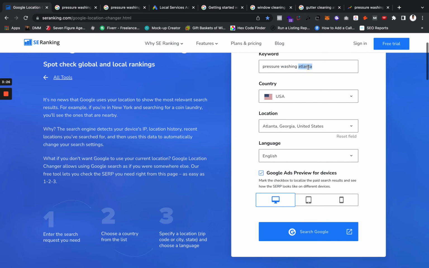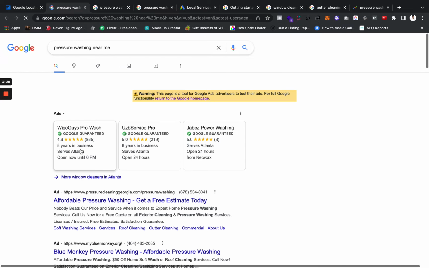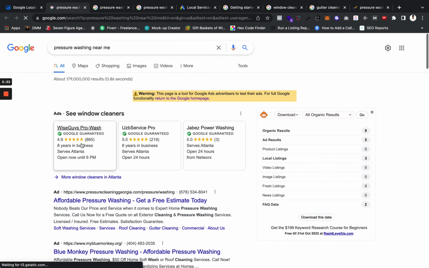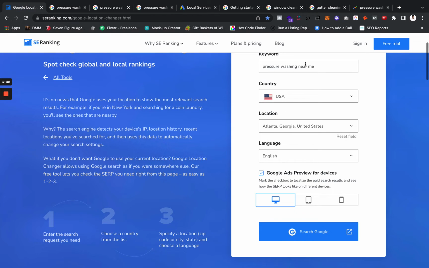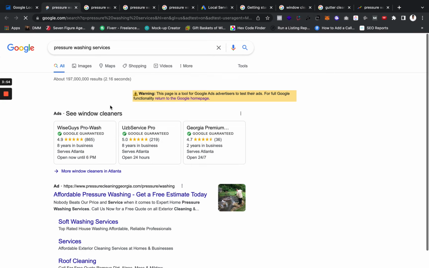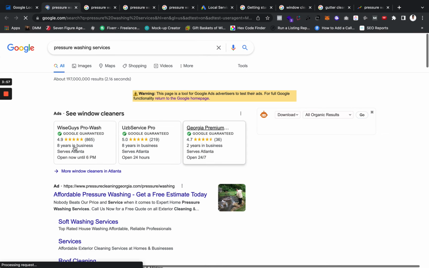Because if I type in something like pressure washing near me, you know what ends up happening? Bam, you see the Local Service Ads, and it says "see window cleaners." A lot of guys would not set up these Local Service Ads because they didn't want to target window and gutter cleaning. But now these Local Service Ads are showing up for various pressure washing terms. For example, if I type in pressure washing services, guess what? Bam, Local Service Ads are showing up right here, right now.